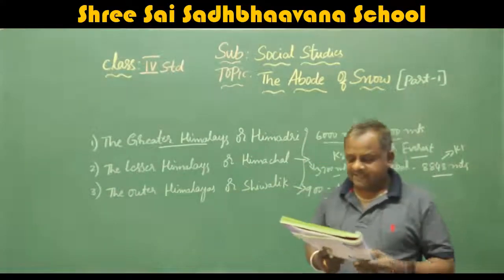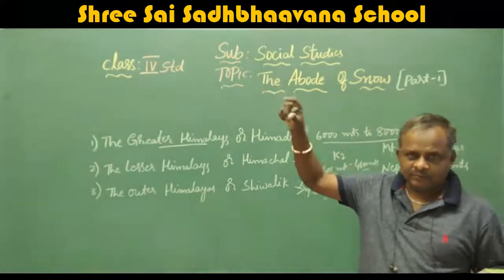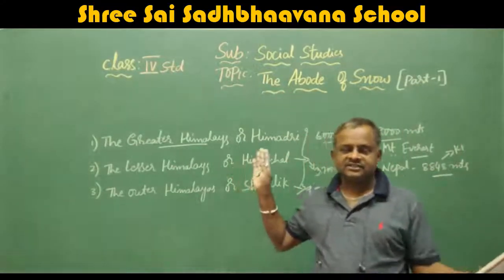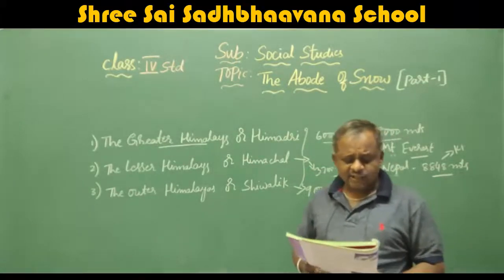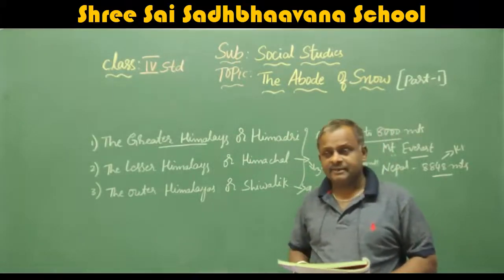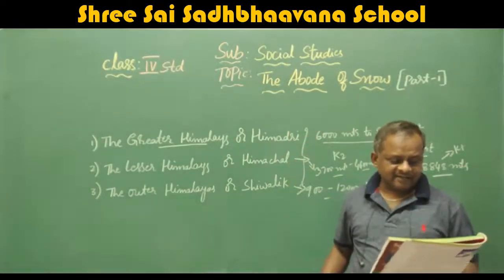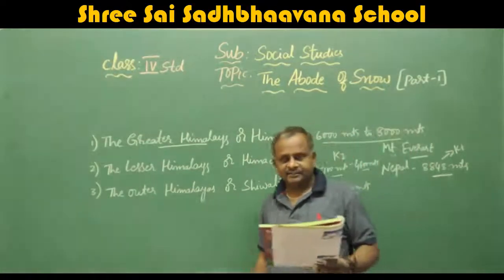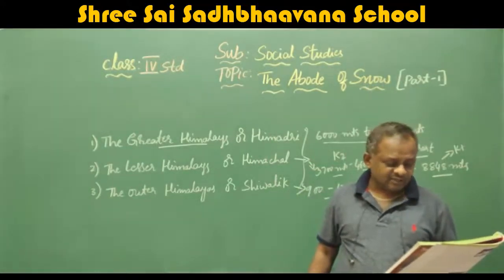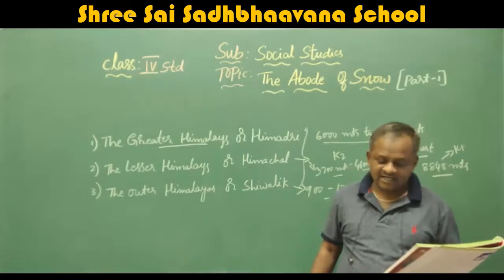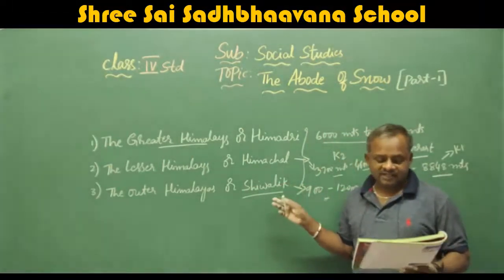Gangetic plain. Here the word Gangetic plain means the area where the river Ganga flows. Besides that, it is called the Gangetic plain. Here the outer Himalayas lie between the lesser Himalayas, the low areas of the Himalayas, and the Gangetic plain, with an average height between 900 meters to 1200 meters only. This southernmost range is often referred to as the Shivalik range. We call this by another name, the Shivalik range.